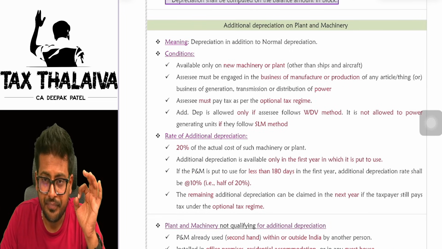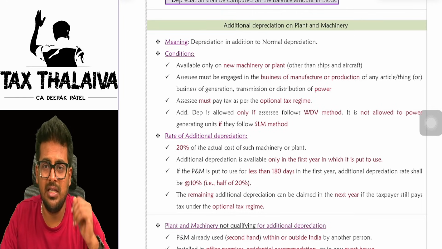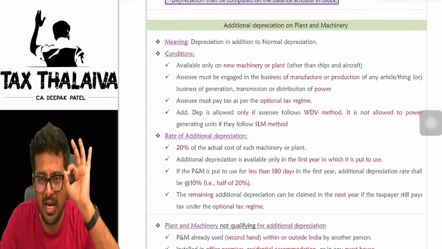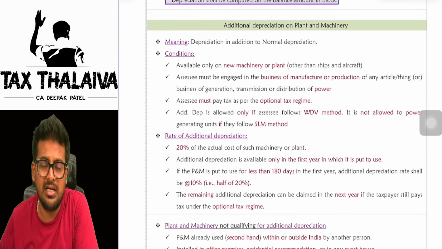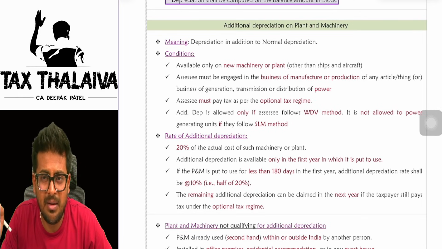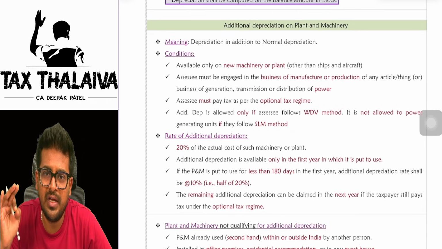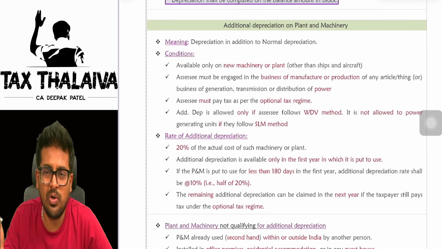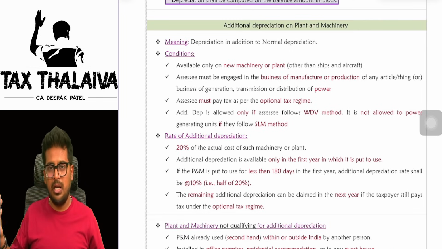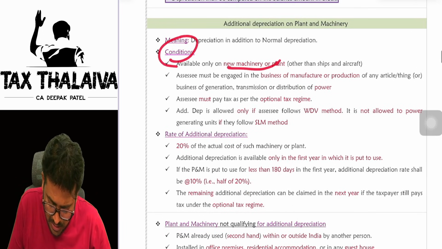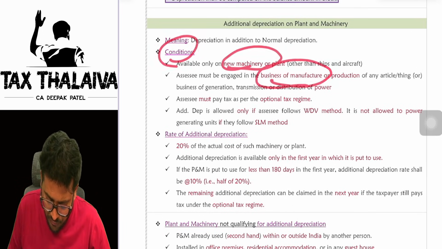Is it clear? Now the same condition which I discussed applies: if you put the asset to use in the first year for less than 180 days, then you get half rate of depreciation. Same concept here, if you use the asset for less than 180 days in the first year, you will claim only half of the additional depreciation. Means only 10% you will be eligible for, and the rest 10% you can claim in the next year. So conditions: new plant and machinery, business of manufacture.